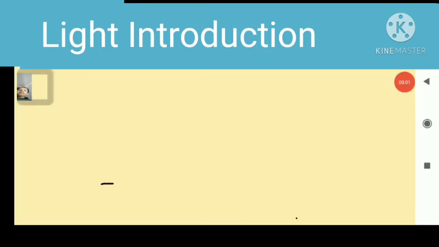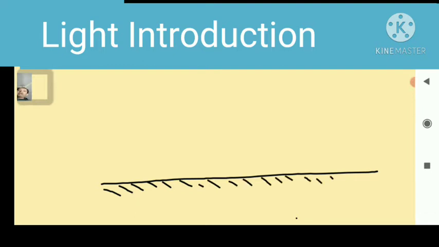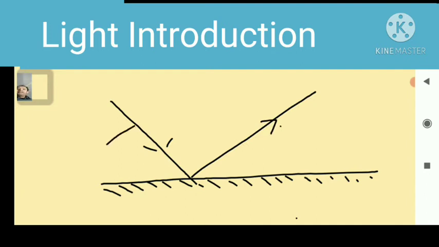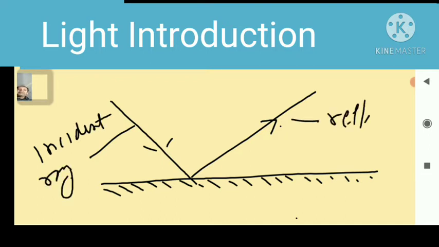So here we take a plane mirror, and a light ray falls on this plane mirror. After hitting its upper surface, it returns back to the same medium. This ray is called the incident ray, and the second ray is called the reflected ray.